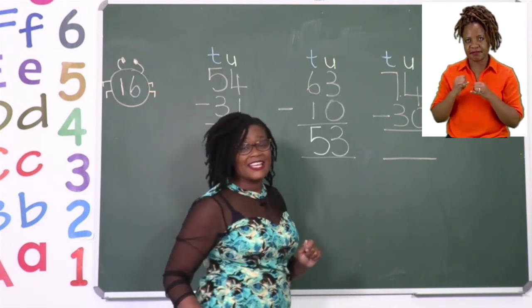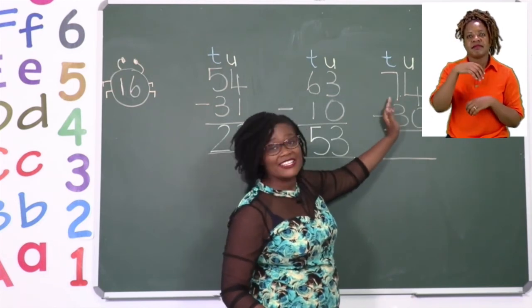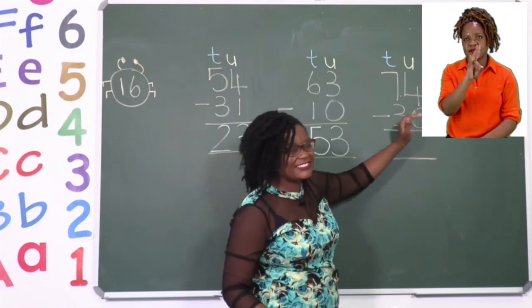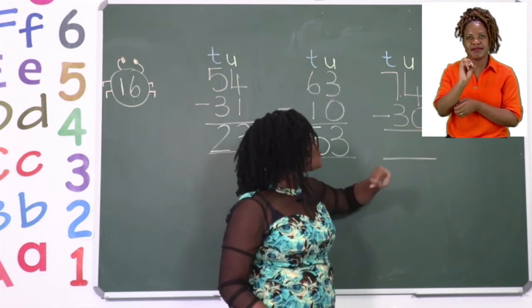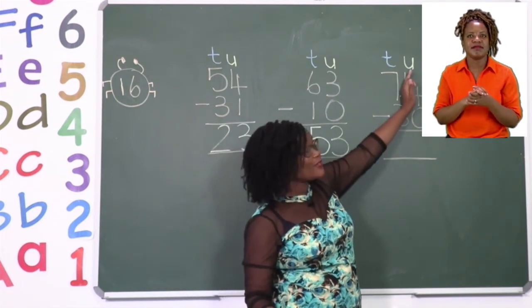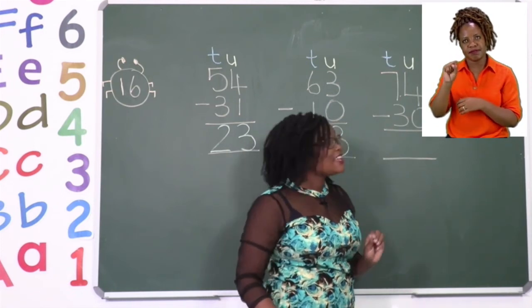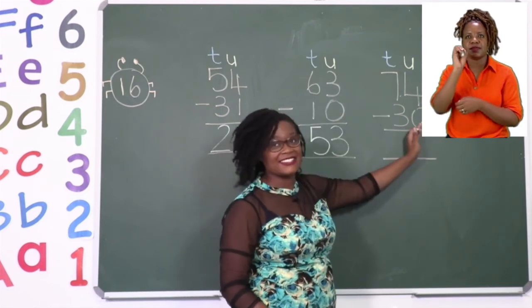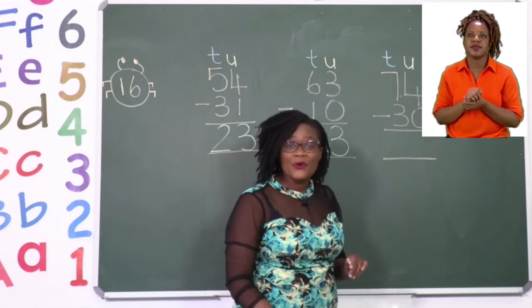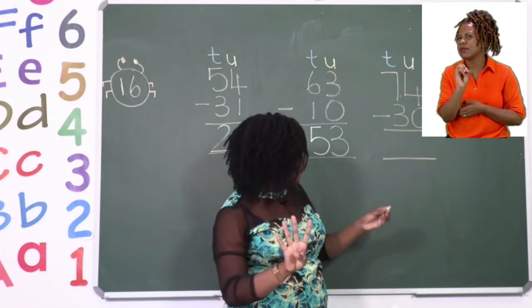The last one in your book says 74 minus 30. So we are always starting, boys and girls, with the unit. And if we start with the unit, that means it says 4 minus 0. And 4 take away 0 is 4.